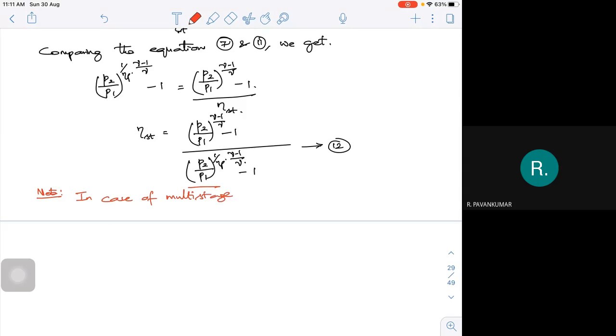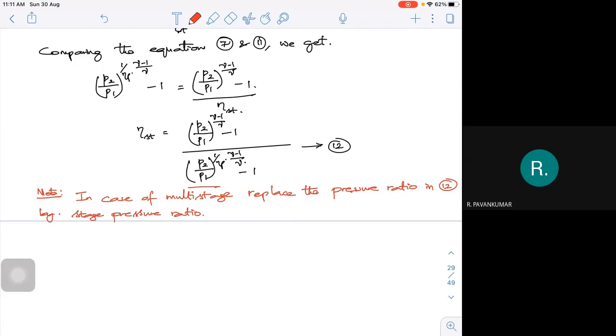In case of multi-stage, replace the pressure ratio in equation 12 by the stage pressure ratio.